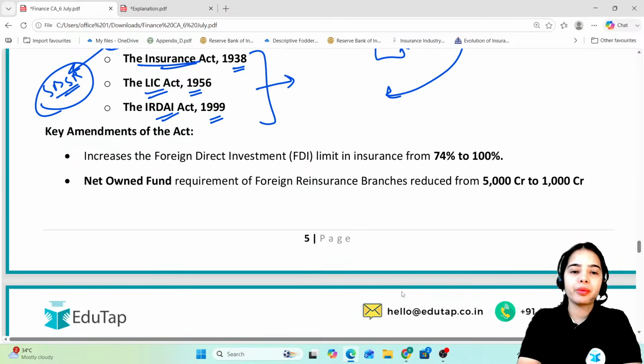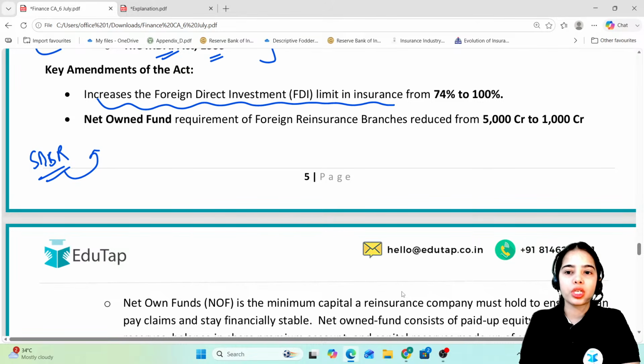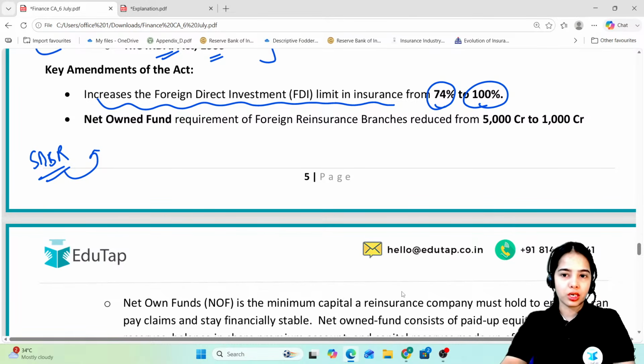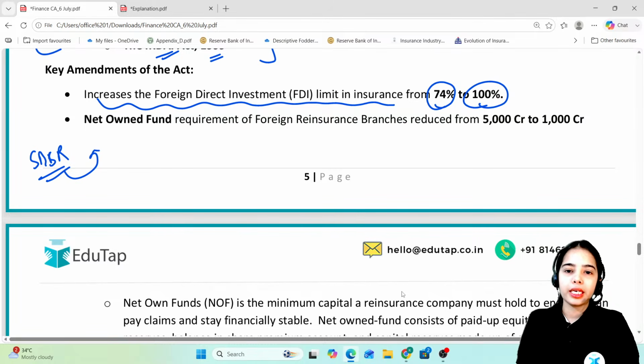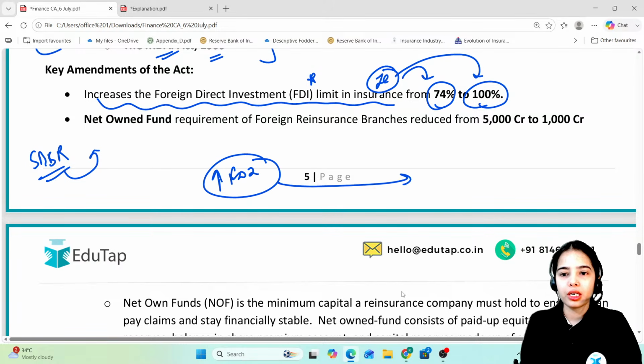Okay, key amendments of the act. Under Sabka Bima Sabki Raksha, what are the major changes or amendments that have been brought? The FDI limit in insurance is increased from 74% to 100%. This was in the news in the past months. A lot of times we have heard that the FDI limit has been increased for insurance companies from 74% to 100%. Okay, so there is an increase in the foreign direct investment limit from 74% to 100%.